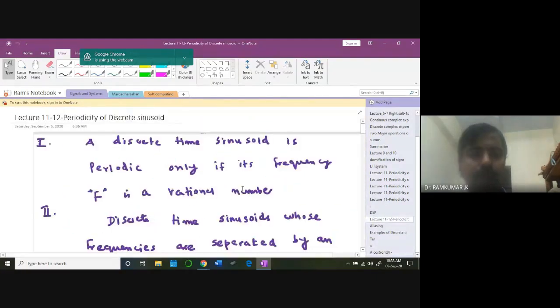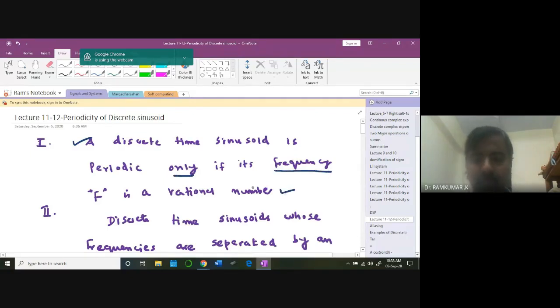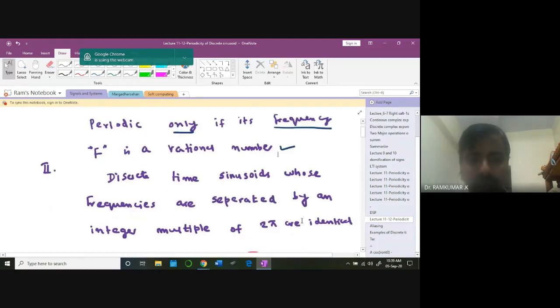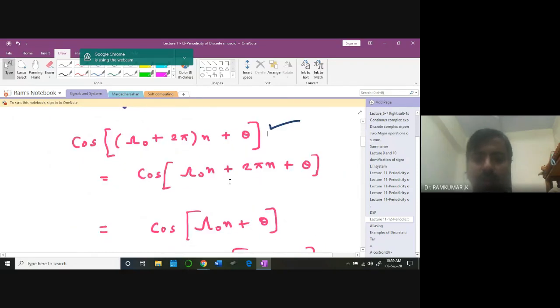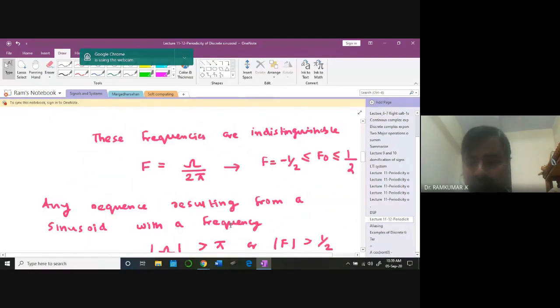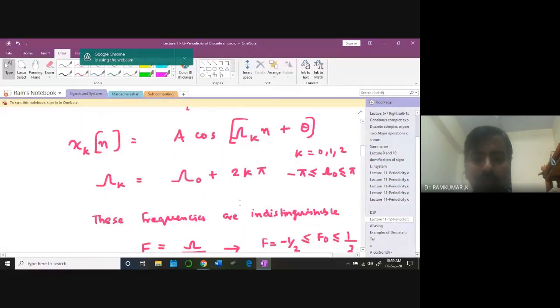Now look at this. Here are the key points that you need to take down. The first one: a discrete time sinusoid is periodic only if its frequency is a rational number. Discrete time sinusoids whose frequencies are separated by an integer multiple of 2 pi are identical. If we put 2 pi n, we got the same waveform again and again. But the frequencies are indistinguishable.